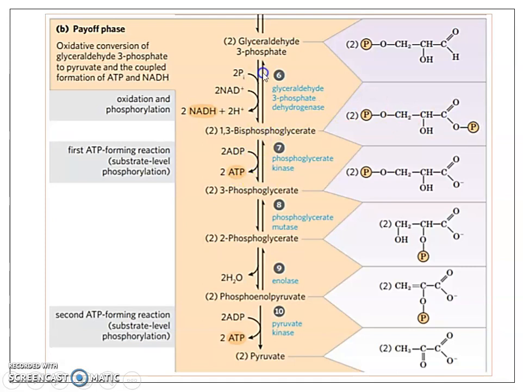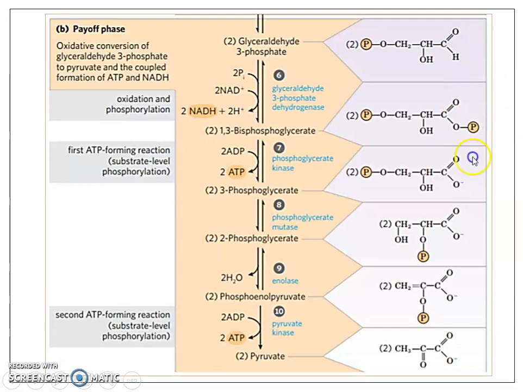Now these two reactions are reversible processes, and are considered to be an energy coupled reaction. Here you can see it is glyceraldehyde 3-phosphate, with an aldehyde group and a phosphoryl group attached onto the third carbon, and it is getting converted into 3-phosphoglycerate, where there is a carboxyl group.